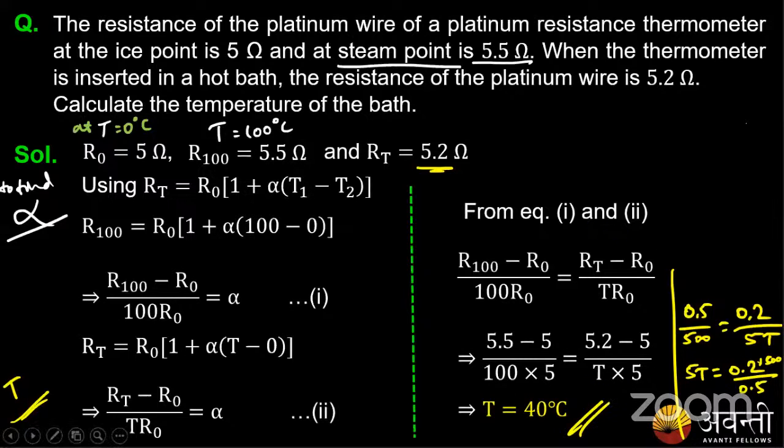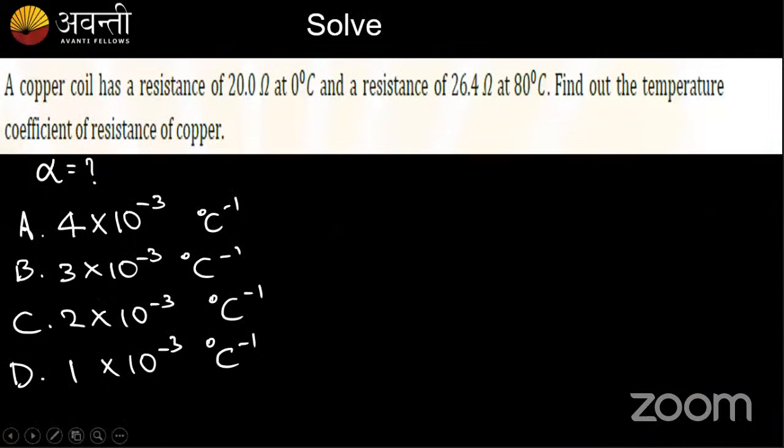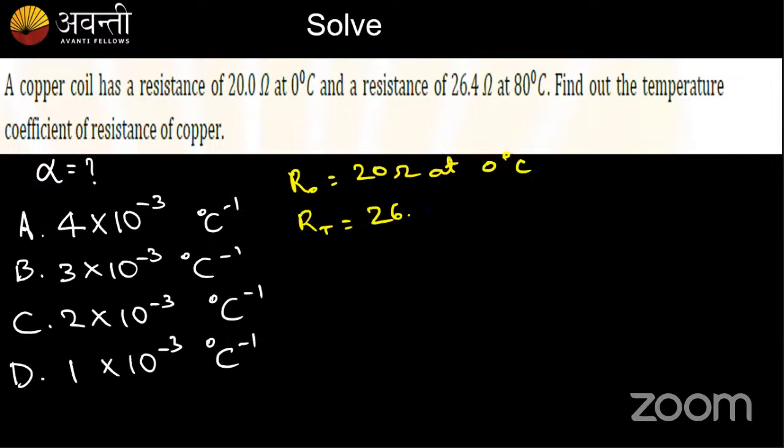Okay. Next question, guys. A copper coil has a resistance of 20 ohms at 0 degrees Celsius. I have a copper coil with R0 equal to 20 ohms at 0 degrees Celsius, and RT equal to 26.4 ohms at 80 degrees Celsius. Find out the temperature coefficient. What is alpha? Guys, come on, try to answer, please.